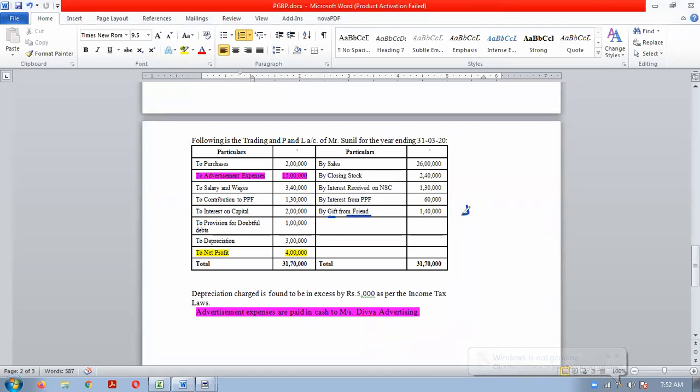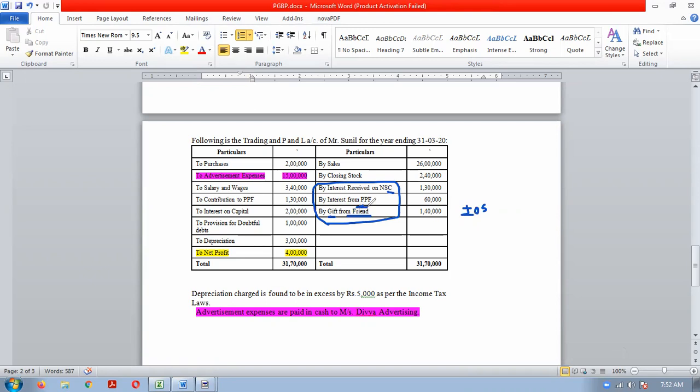Similarly, one more credit is there, gift from friend. A gift from a friend is also income from other sources. These are all not related to business. These are all other source income or exempt income, like NSC and PPF, which are exempt subject to some conditions.